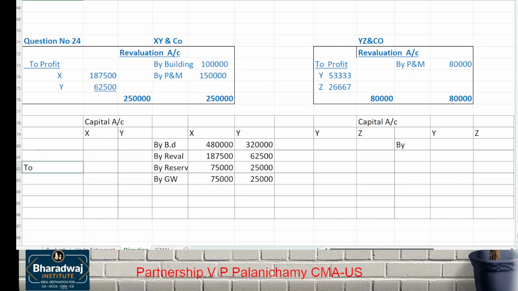This will be transferred to the new firm's capital. What is the new firm? XYZ firm account. Partners will not get any settlement. Whatever is the balance in capital will be transferred to the new firm. The old ratio applies now, and we've got a new ratio. When they write off, they'll write off in the new ratio.